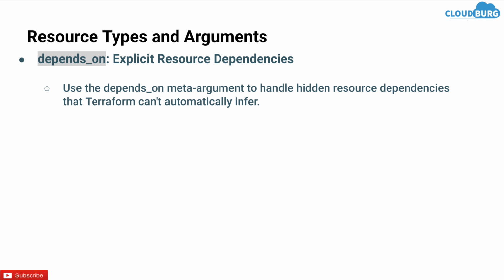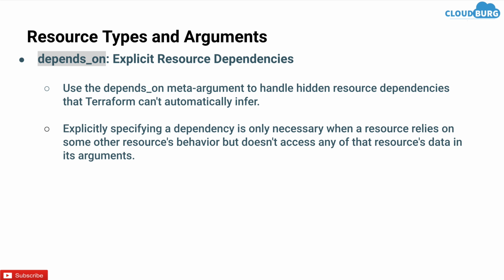Use the depends_on meta argument to handle hidden resource dependencies that Terraform can't automatically infer. Explicitly specifying a dependency is only necessary when a resource relies on some other resource's behavior but doesn't access any of that resource's data in its arguments.